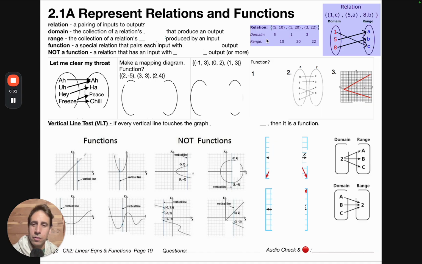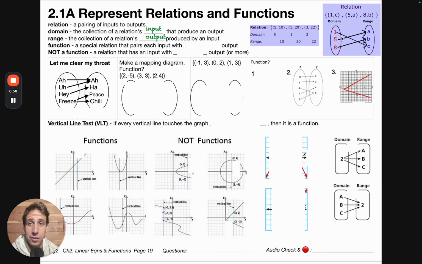What's the domain? Well, you just collect all of the relation's input that produces an output. So if I make a collection here of the input, that's the domain. You can see here the domain is the collection of all the input. The range is the same thing, just the collection of the relation's output that is produced by an input. So you collect all the output, that's the range.